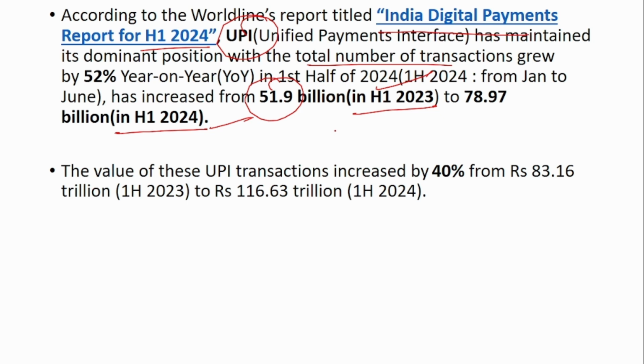Remember, it has increased from 51 billion to 78 billion, which is around a 52% increase, which is very, very huge. The value of these UPI transactions has also increased by 40%. So the volume has increased by 52% and the value by 40%. These are all digital related data. If there is any essay on how is the digital economy in India or what is the digital penetration in India, then you can use these data. This will substantiate your answer.